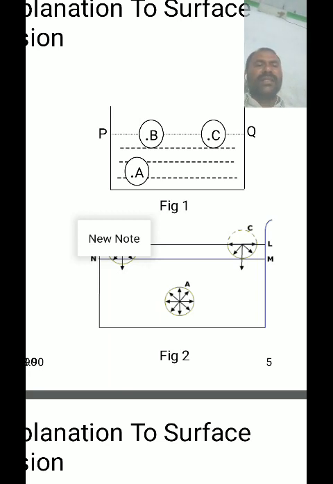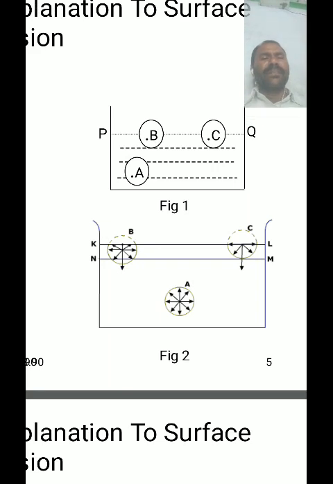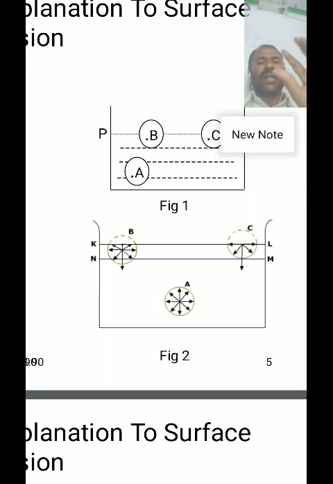Therefore, there is no resultant force acting on molecule A. Molecule A is completely immersed inside the liquid, and the center of its sphere of influence is equally attracted in all directions.